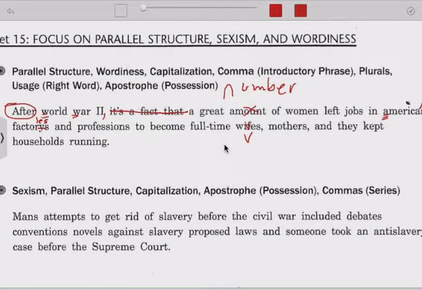So we have a plural noun, and then we have a whole subject and predicate here. So we need to make that match. So wives, mothers, and let's say homemakers is a plural noun for someone who keeps a household running. So now it's wives, mothers, homemakers. They match. That's parallelism.